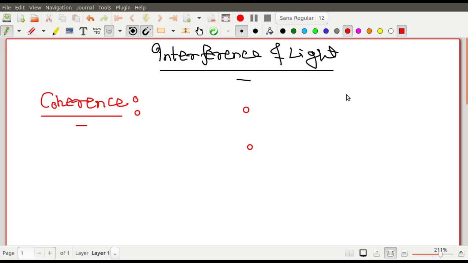So coherent ব্যাপারটা কি? What is coherence? Coherence means that the phase difference between these two signals, এখান থেকে একটা wave আসে, so there is a wave from here, right? And there is a wave from here also. এখান থেকে একটা wave যাচ্ছে, and there is a wave from here also, right? এই দুটো হচ্ছে আমার coherent waves. Suppose these two signals are coherent signals. So by coherent signals we mean, coherence কাদের মধ্যে হয়? Coherence is between the two signals, the two sources of light. That means the phase difference between these two is identical and constant all throughout.